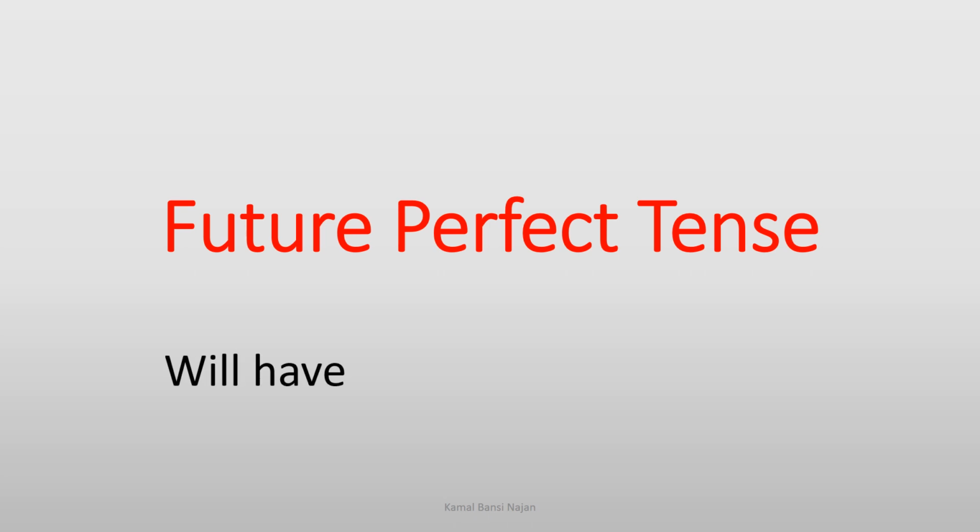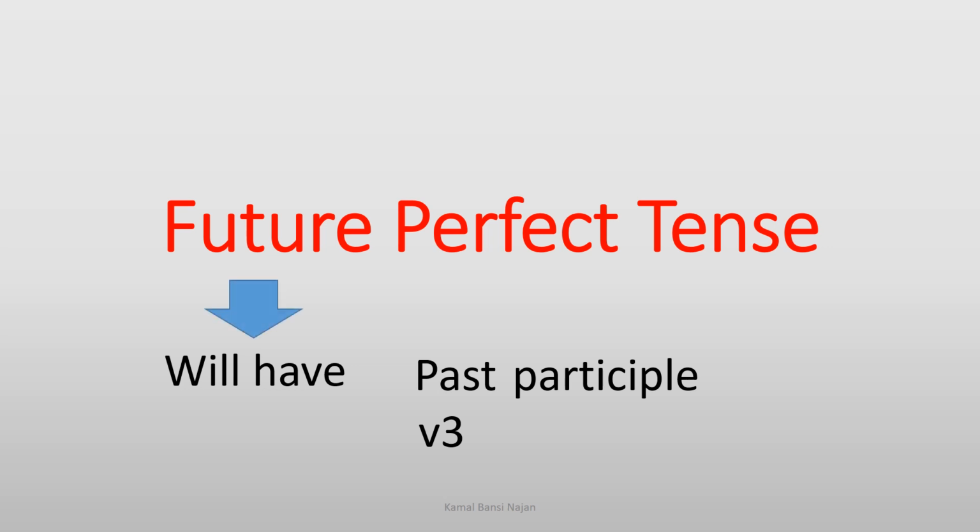For future, we have to use will have, and for perfect tense, we have to use the past participle, that is verb 3. For future, will have, and for perfect, past participle, that is verb 3. Try to understand it well.